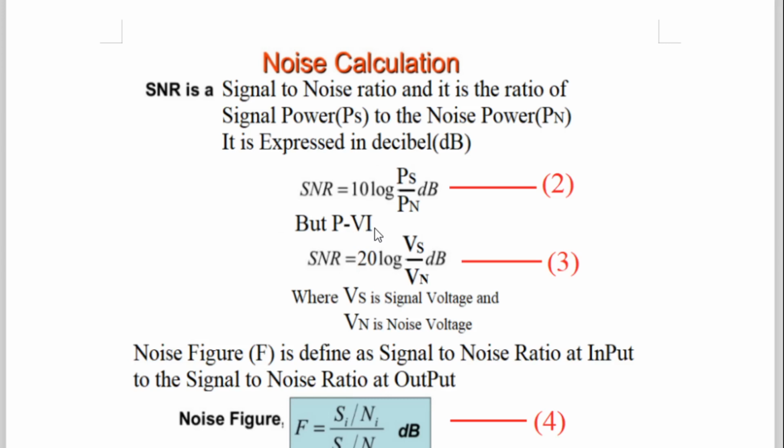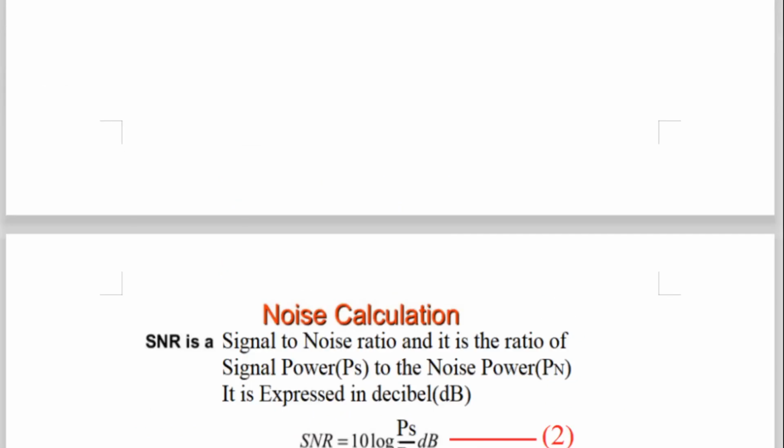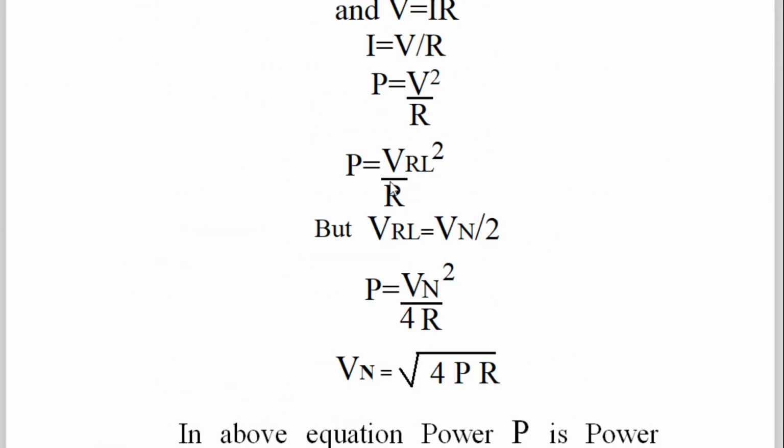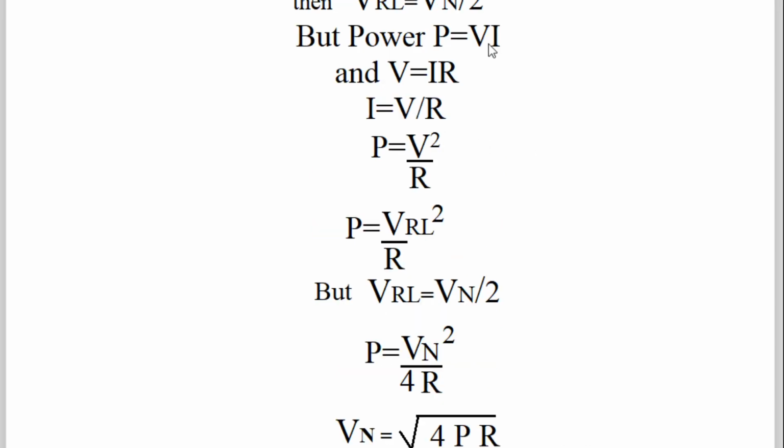In terms of V and R only, power P is equal to V square divided by R.